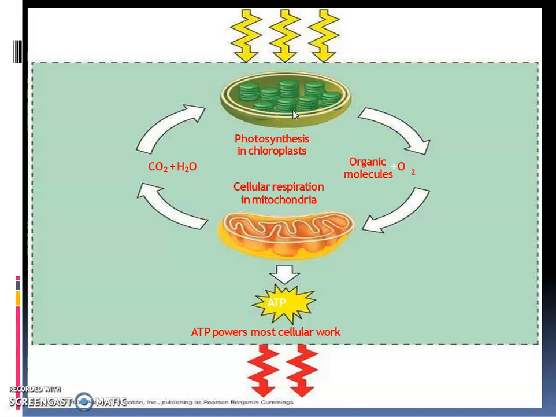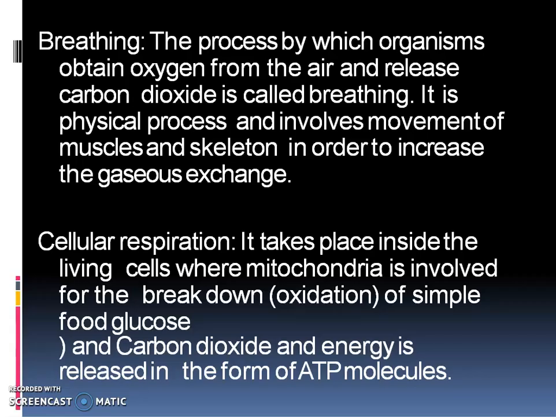Now the food is transferred from the chloroplast into the cytoplasm, and from the cytoplasm into the mitochondria, and inside the mitochondria it is broken down to produce energy. After the breaking down of the food, the carbon dioxide and water which are released are used for photosynthesis. If they are not needed inside the plant cell, then the carbon dioxide and water are released into the environment. So let us talk about what is breathing.